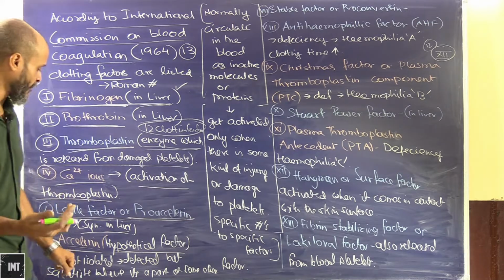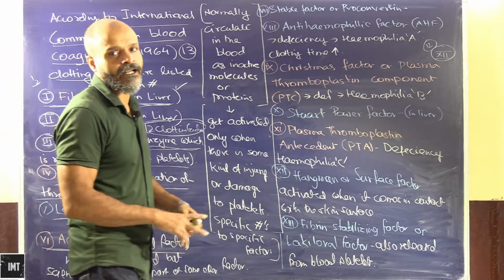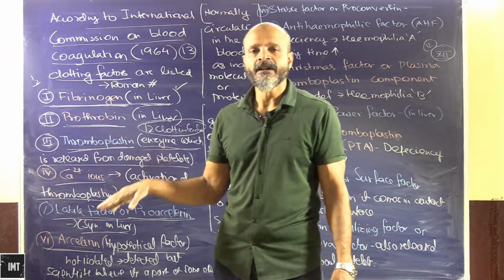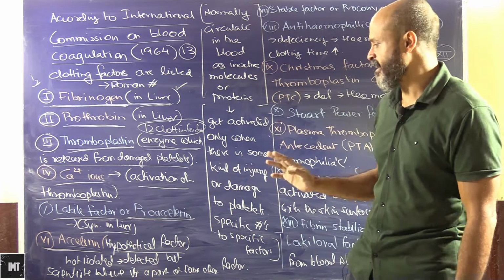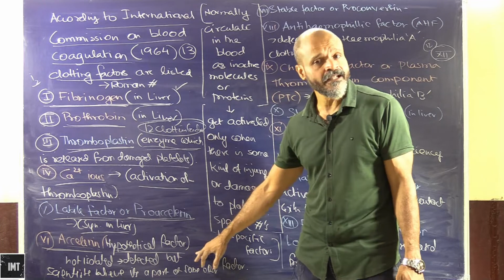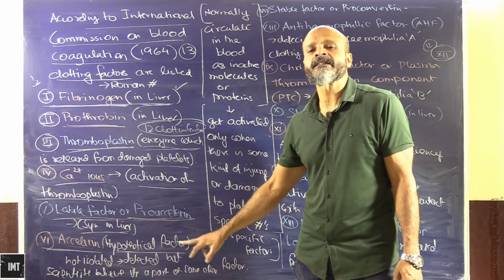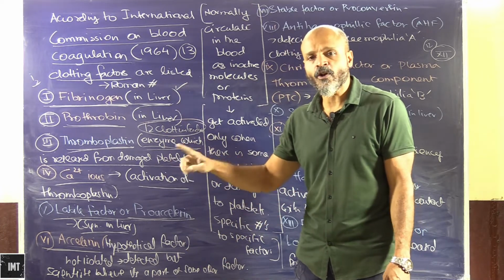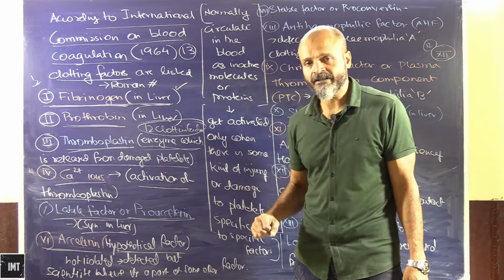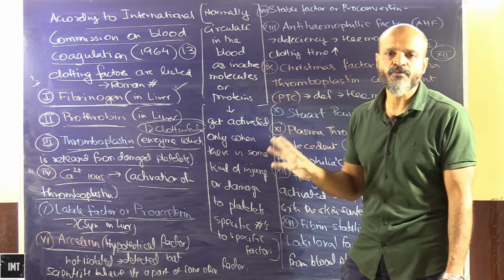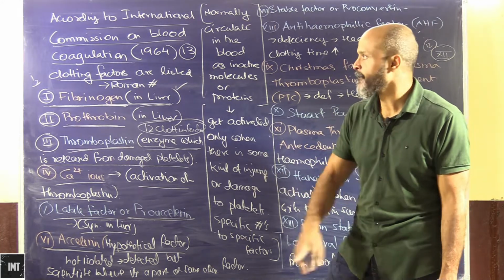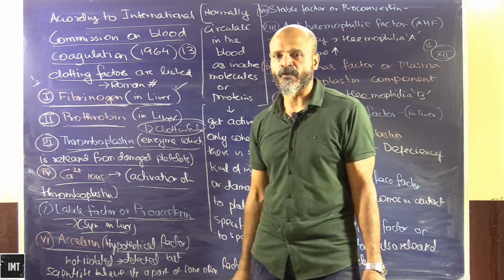A hypothetical factor means that there is an ambiguity between scientists about this factor. Some say that this exists, some say that it doesn't exist, some say that it exists independently, while some say that it exists in combination with other factors. So there is an ambiguity, because of which in some books it is written as 12 factors, and in some it is written as 13. But the commission has approved 13.